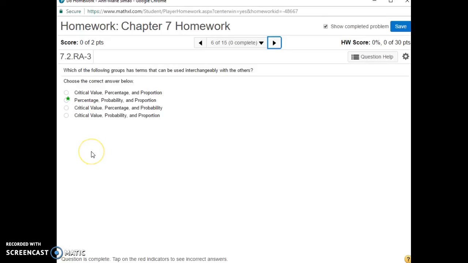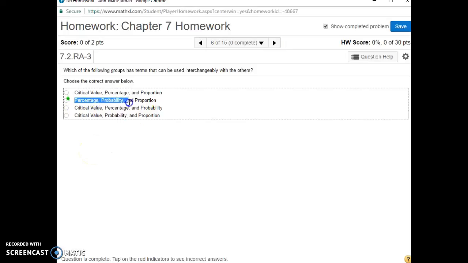So which of the following groups has terms that can be used interchangeably with others? Percentage, probability, and proportion. They all have to be between 0 and 1. They're all probabilities, percentages, proportions. Notice critical value. Your critical value is your Z value. That's your Z. That's the number that you look up to get that percentage.